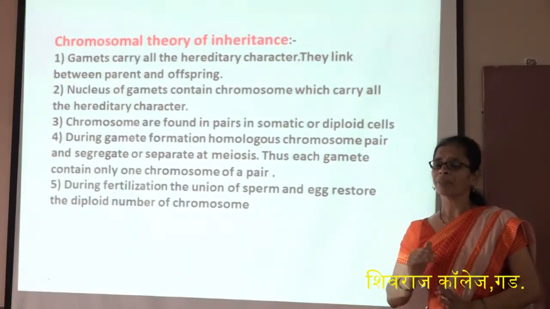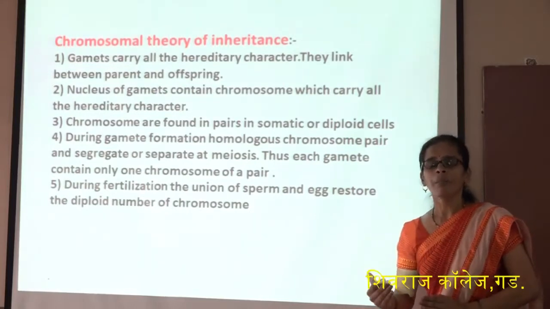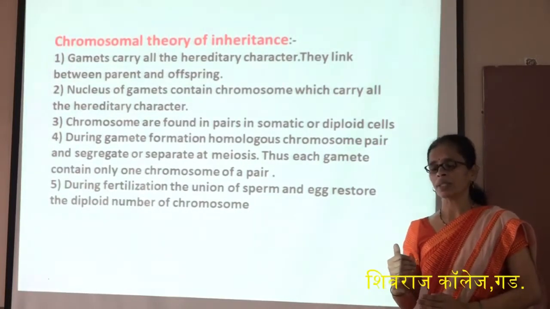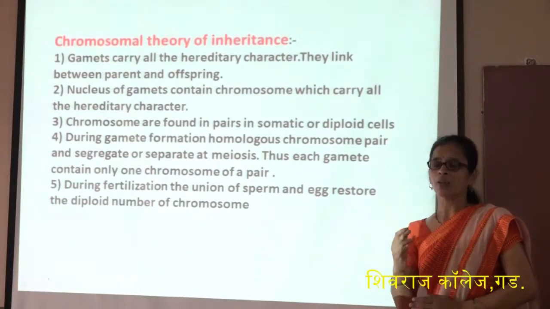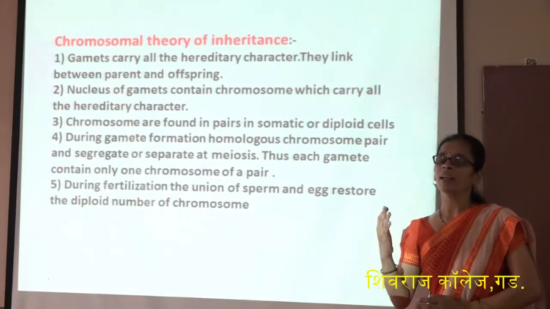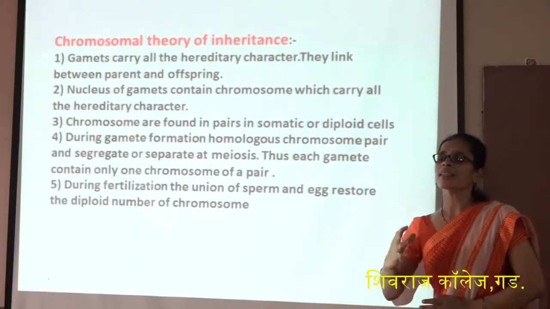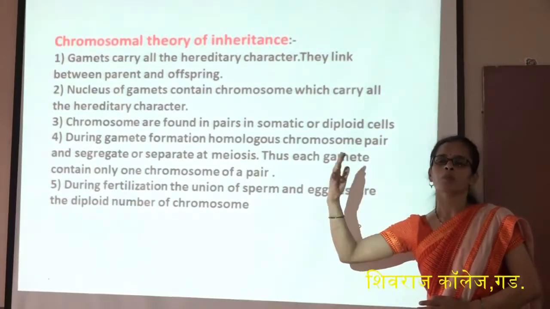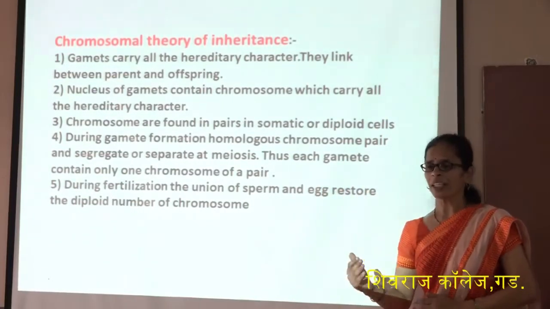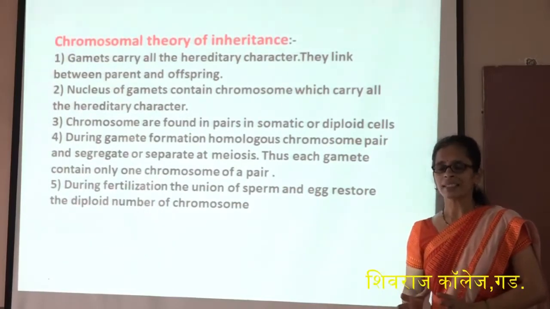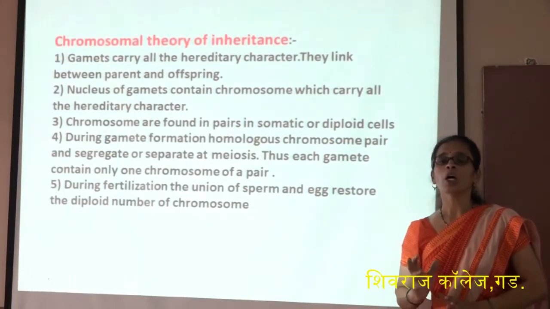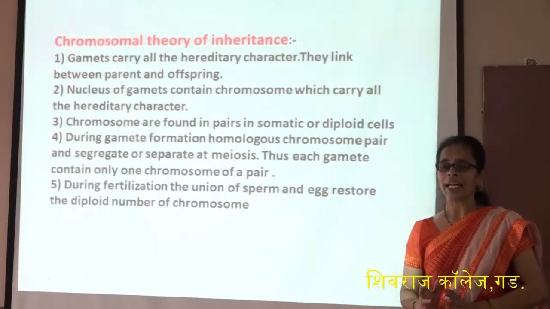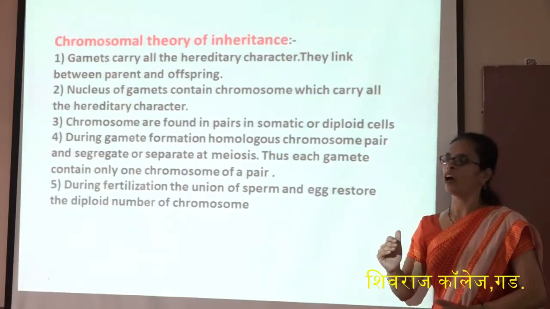Then, around the year 1900, several scientists worked on Mendel's work and found that something is transmitted from parents to offspring. They studied the cells under the microscope and found the chromosomes, and from this they explained a theory known as the chromosomal theory of inheritance.